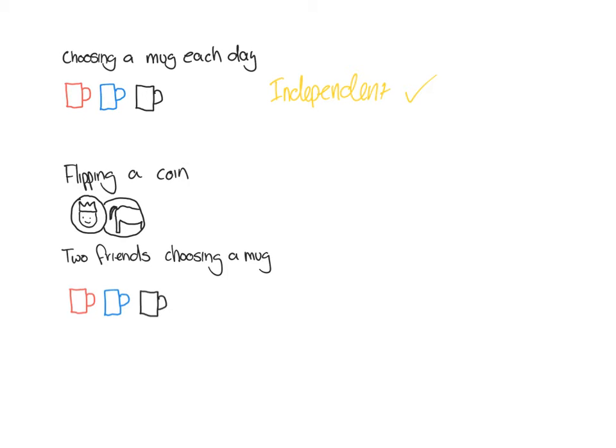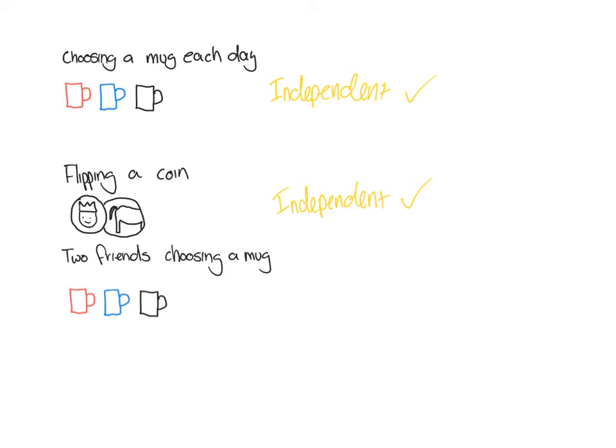Okay, our second example is flipping a coin. Now, remembering that coins have two sides, a head and a tail. So that's my attempt at trying to draw a cow and its tail to show tails. You might flip a coin once and it lands on the head side, and then you might flip a coin again and it lands on the tail, and then flip it again, it lands on the tail. So in this example, it doesn't matter what happened before, because each time you flip that coin, the chance of flipping either a head or a tail is going to be exactly the same. They don't have an influence on each other. So we'll also say that these events are independent. Give this one a big tick as well.